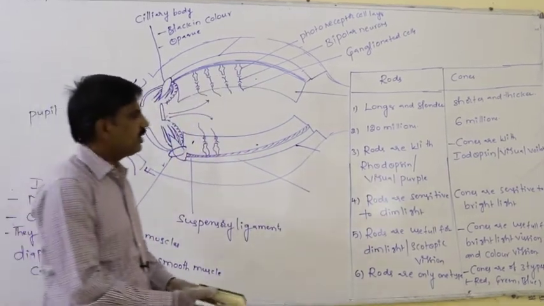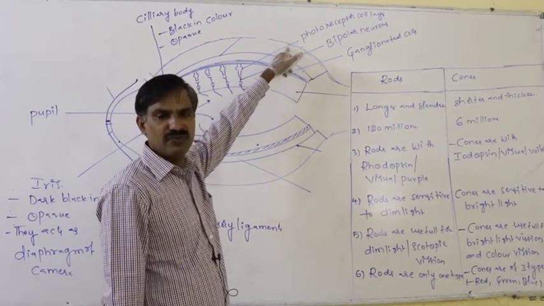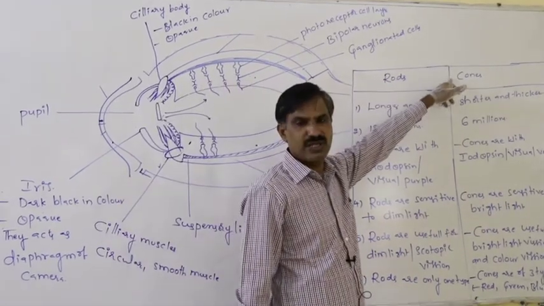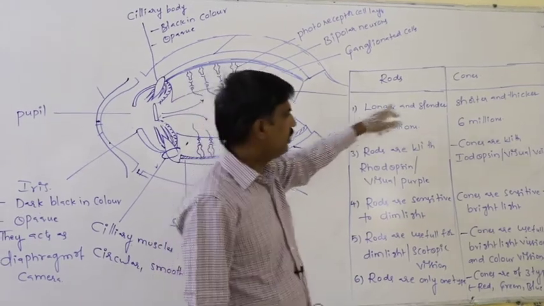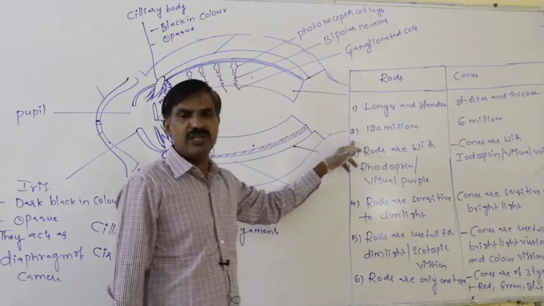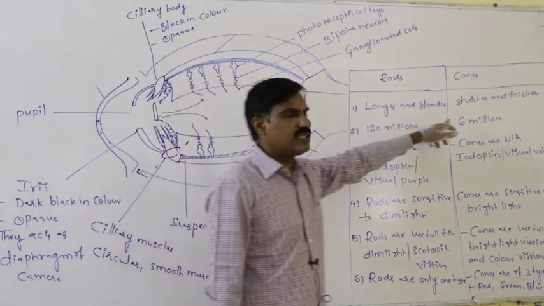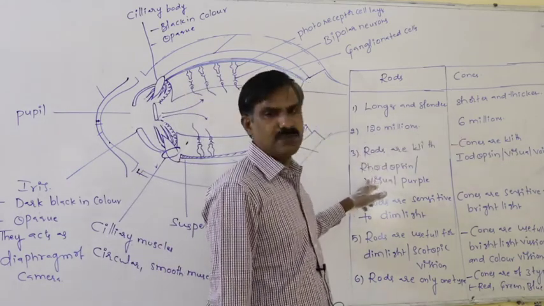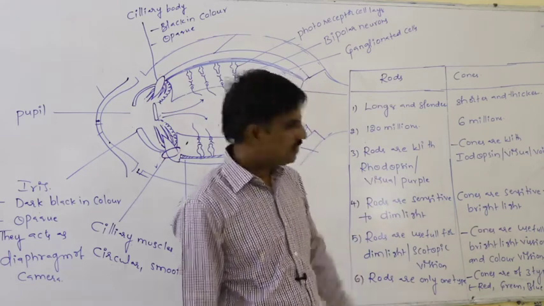In that way, photoreceptor cells present in the retina are of two types. One is the rod, the second is the cone. Rods are longer and slender, cones are shorter and thicker. Rods are more in number, 120 million in the retina. Cones are only 6 million, fewer in number. Rods contain rhodopsin, the visual purple, the photoreceptor pigment.